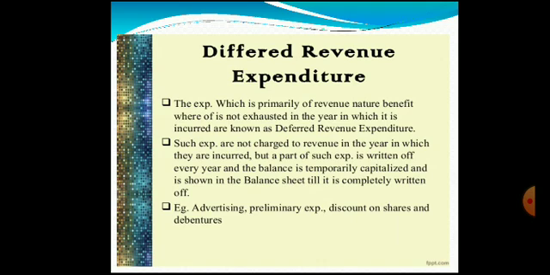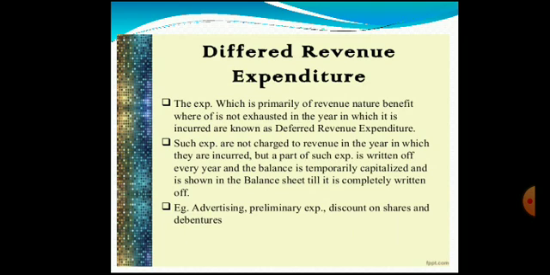That is, the results of the advertisement expenditure will be reaped by the organization for more than 1 year. That means the expenditure is in the nature of revenue, but as its benefit is going to be reaped for more than 1 year, we call it a deferred revenue expenditure.